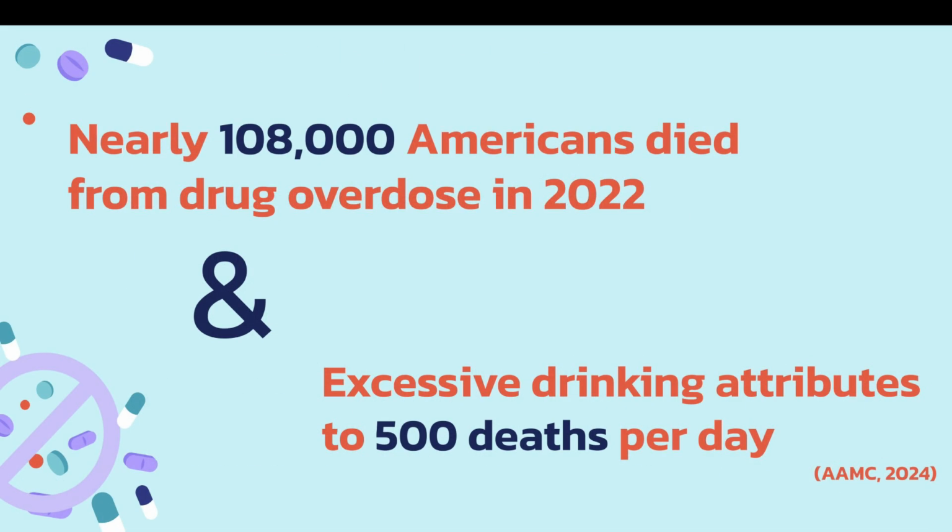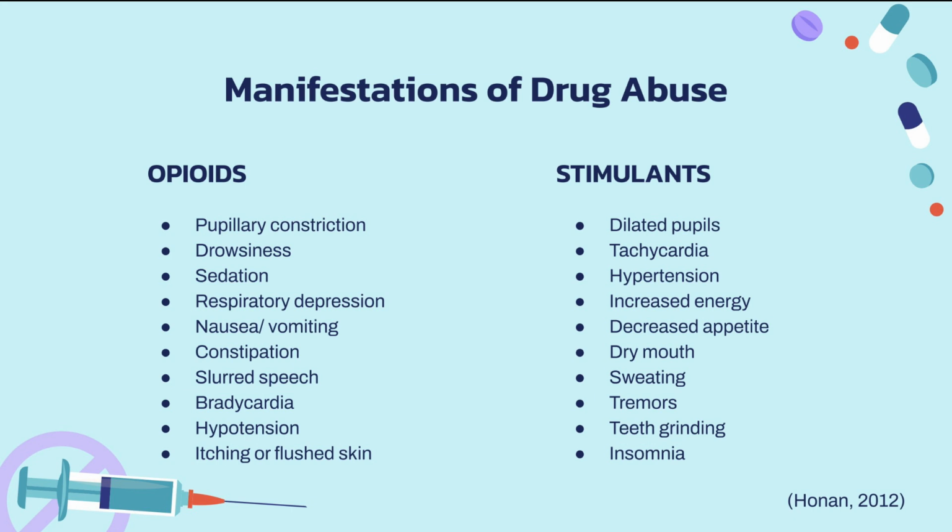Just to get a better idea of how substance use affects our population and everyone's daily lives, here are some fun facts to consider. Nearly 108,000 Americans died from drug overdose in 2022, and excessive drinking attributes to about 500 deaths per day. We split the drugs we're focusing on into two different categories, opioids and stimulants.